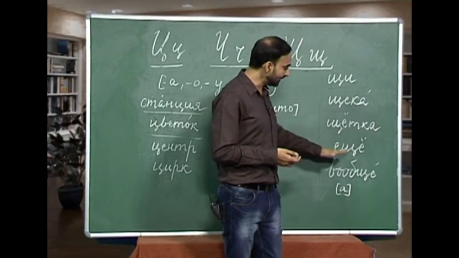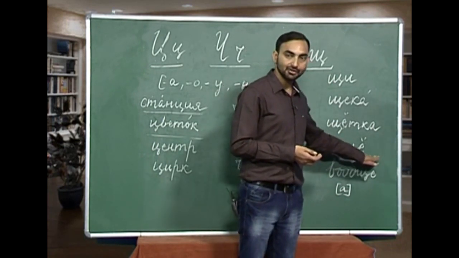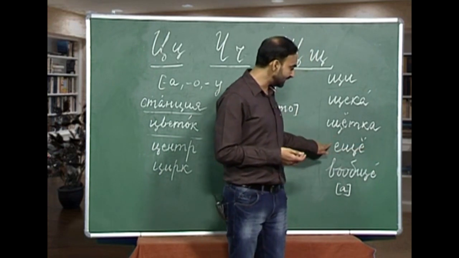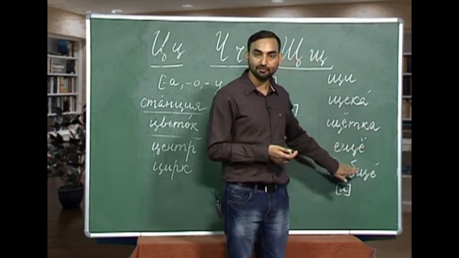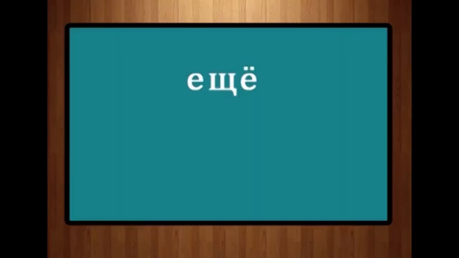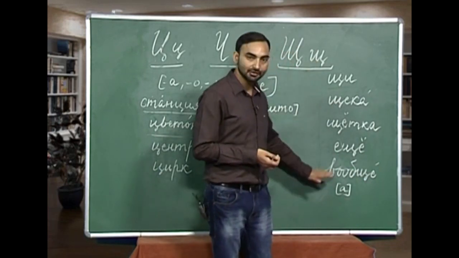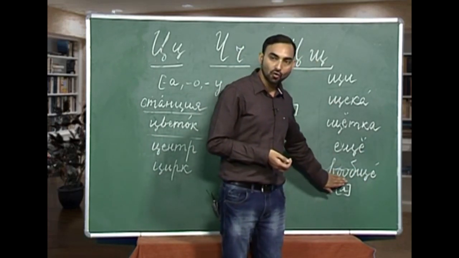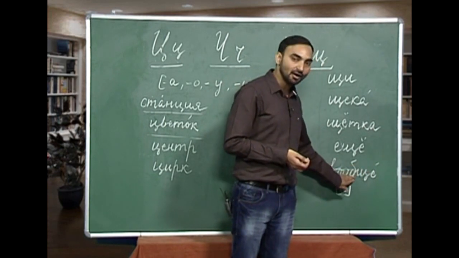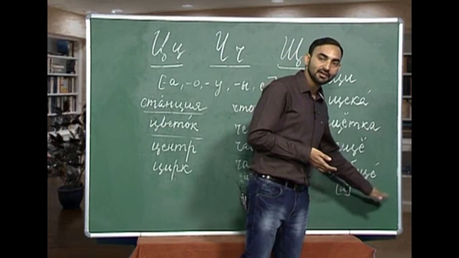The next word from sh we are going to learn is ye, sh, yo. Again this unstressed ye will be pronounced as i, not ye. So, how will you pronounce this word? Isho. Isho is still. And the last word from this letter we are going to learn today is v, o, b, sh, ye. So, tell me how will you pronounce this word?